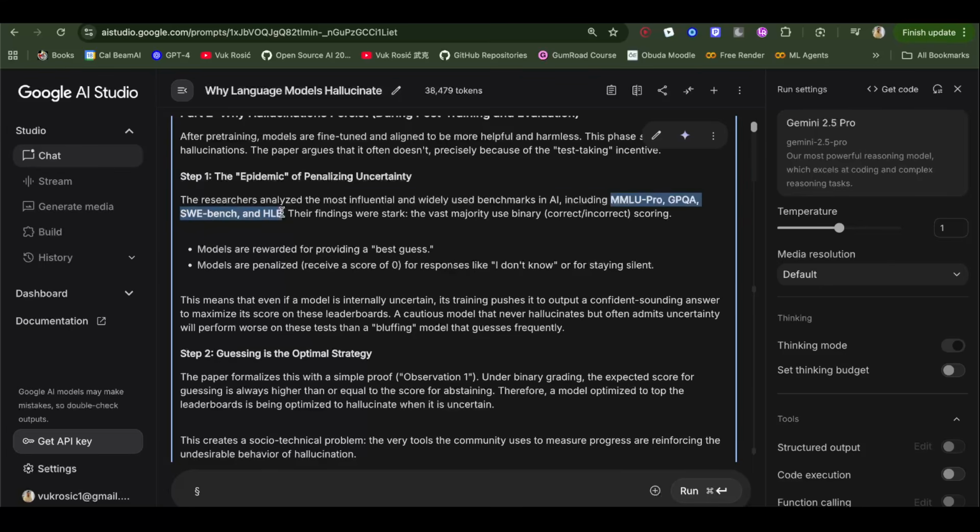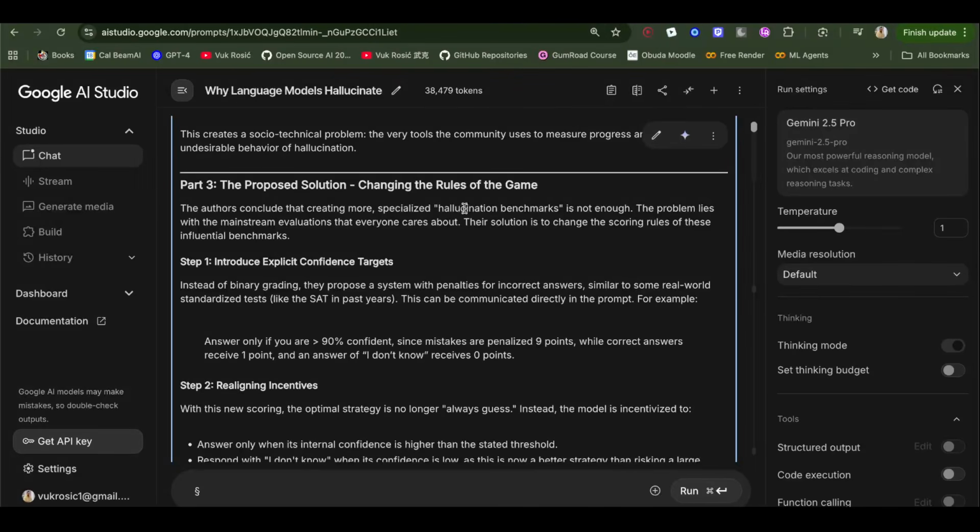So these benchmarks need to punish wrong answers, give 0 for I don't know, and give points for correct answers. And I mean give negative points for wrong answers. And even the hallucination benchmarks that we have are not enough. We should change these main benchmarks to punish hallucinations.